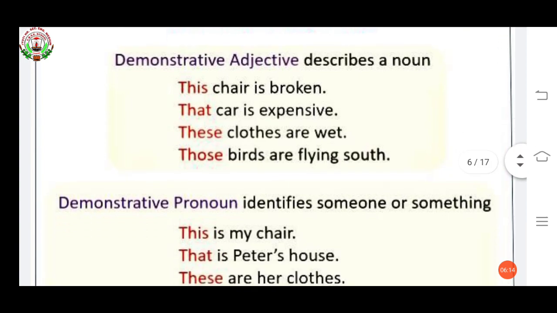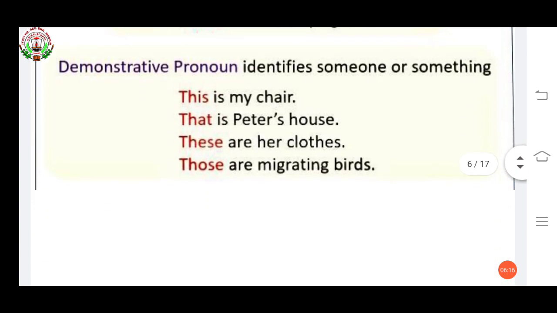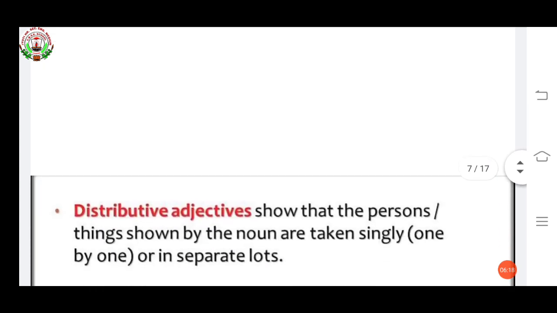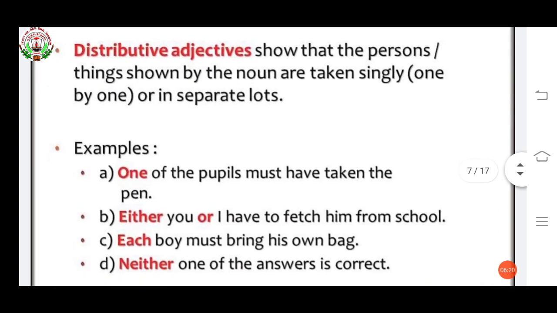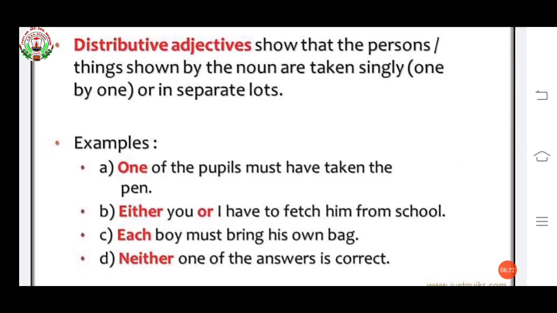Okay, now see distributive adjective. A distributive adjective denotes each one of a number. It shows that the persons or things shown by the noun are taken singly, one by one, or in separate lots.